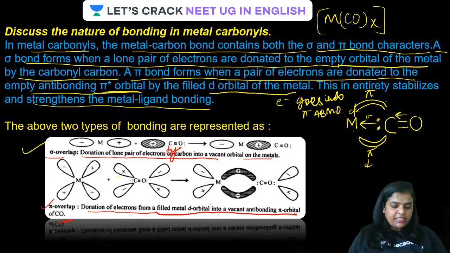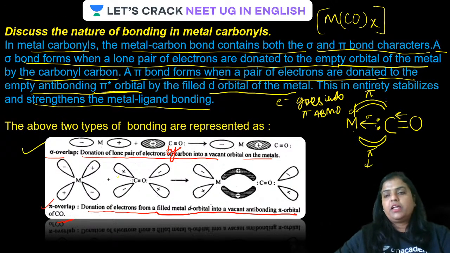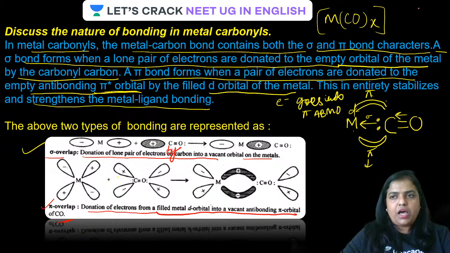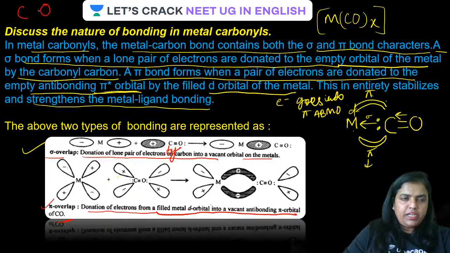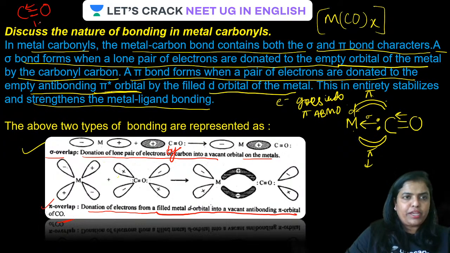Because of that, what happens? No doubt in the case of carbonyl, if it is a single carbonyl, the bond order between carbon and oxygen in CO is 3. And the bond length is 1.128 angstrom.